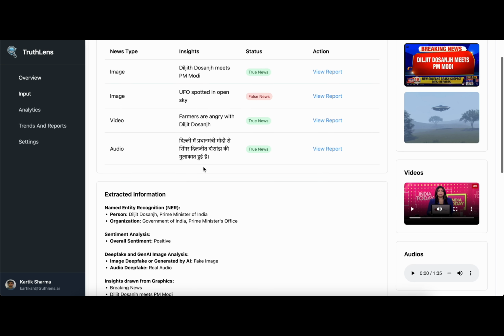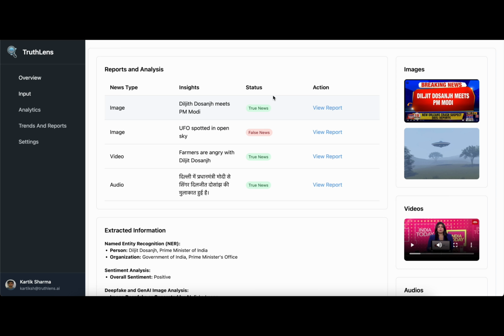Once submitted, TruthLens gets to work. Analyzing all your inputs, it's a seamless process. And in just a few moments, you'll get your results. Here's the insights and reports page. This is where the magic happens. This is all of your content, extracting key insights from each type of media and displaying what it found.